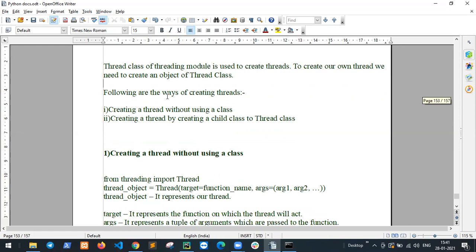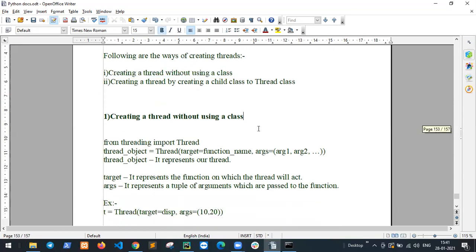So following are the ways of creating threads. How many ways? Two ways to create threads. First, creating a thread without using a class. Second, creating a thread by creating a child class to the Thread class. So first of all, creating a thread without using a class.